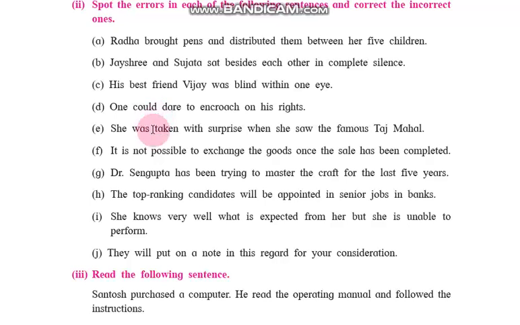That means one could not dare. Next one. She was taken with surprise when she saw the famous Taj Mahal. She was taken with surprise, not taken with, taken by. She was taken by surprise when she saw the famous Taj Mahal.